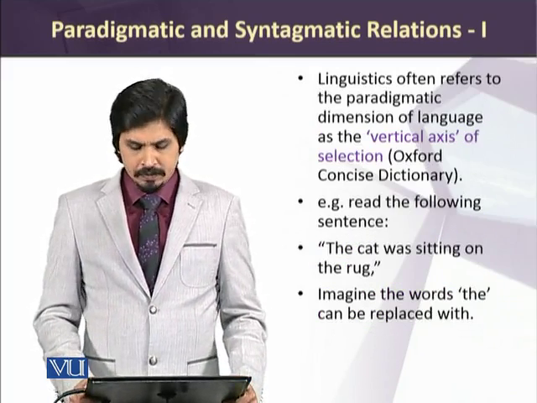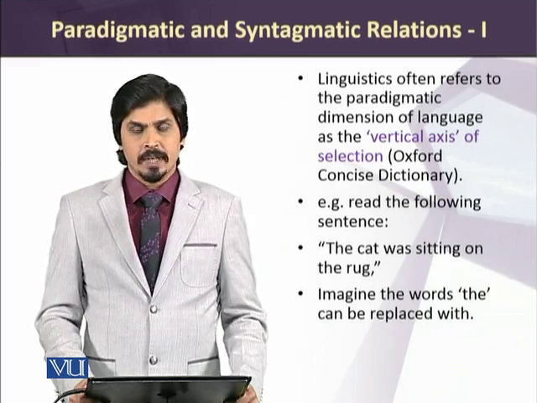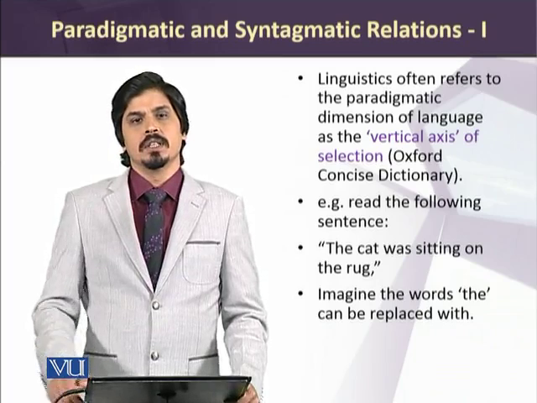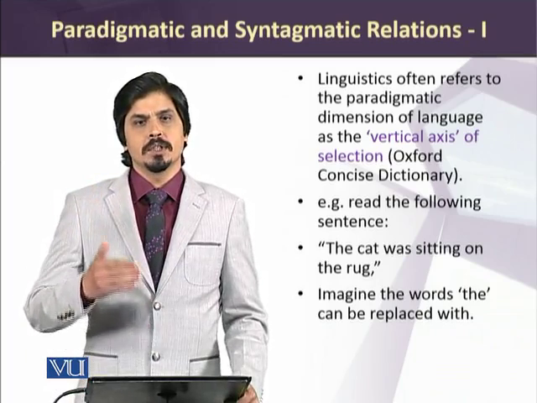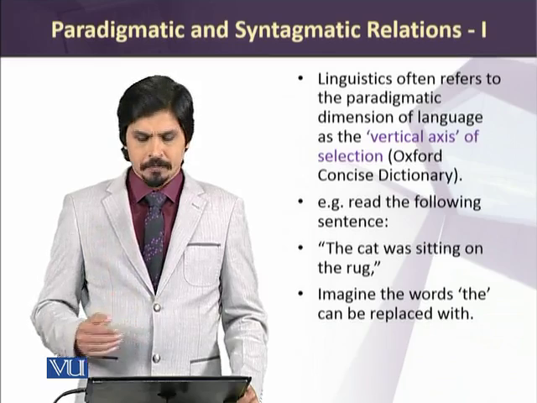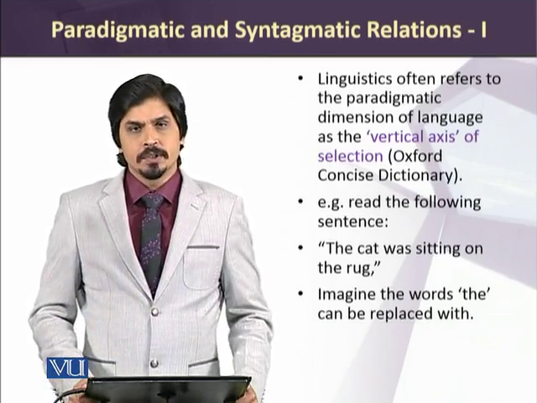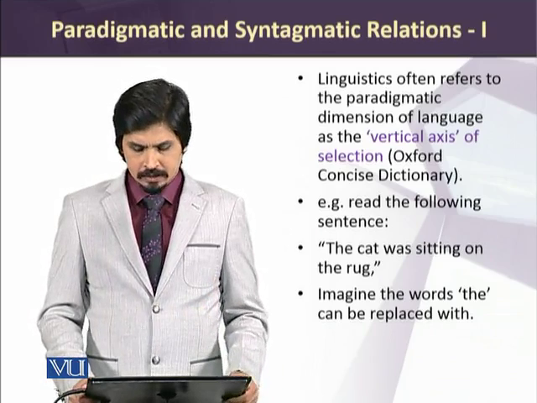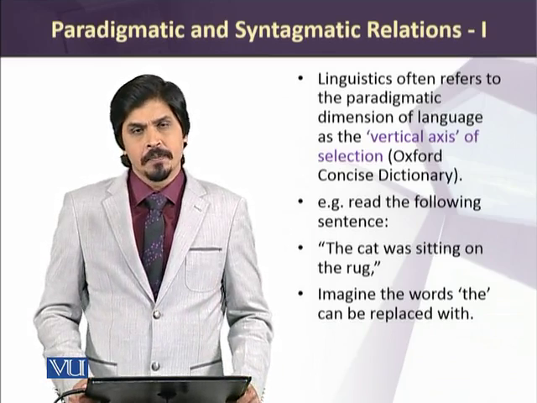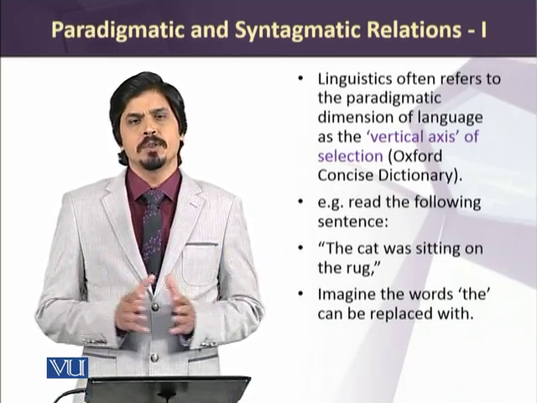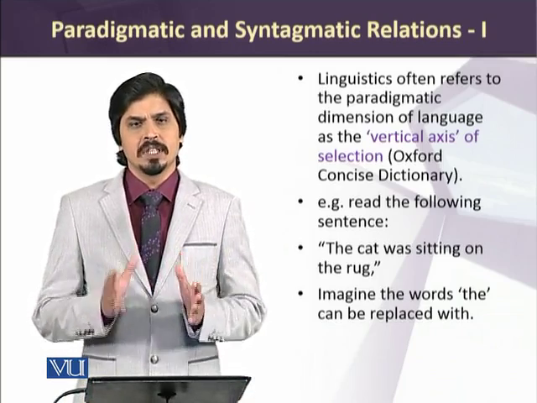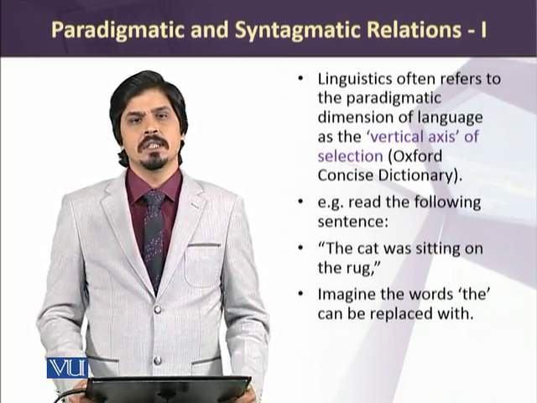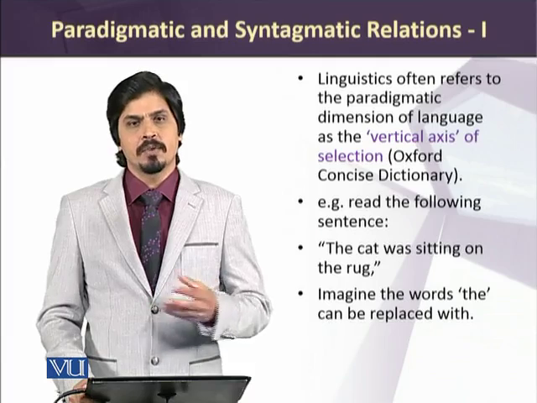Linguistics often refers to the paradigmatic dimension of language as the vertical axis of language, because they come down and they replace each other. For example, if you see and read the following example, the cat was sitting on the rug. So in this example, you can say that all the words included in the sentence may be replaced with other words. Let's take the for this example.